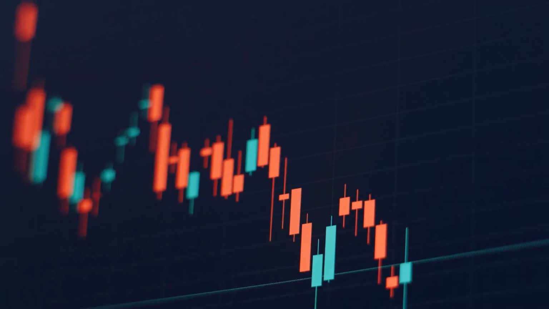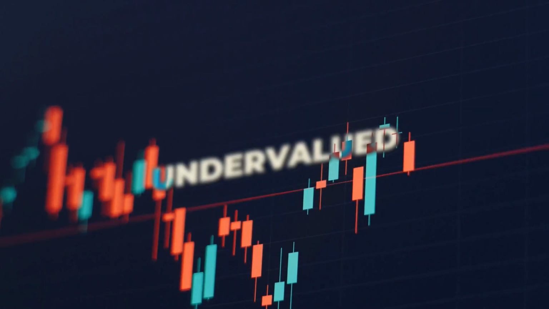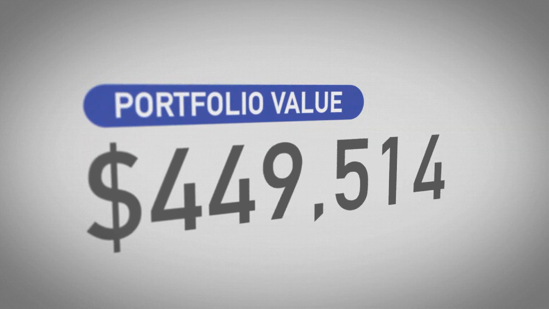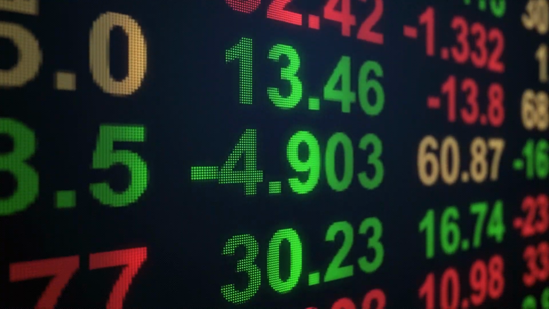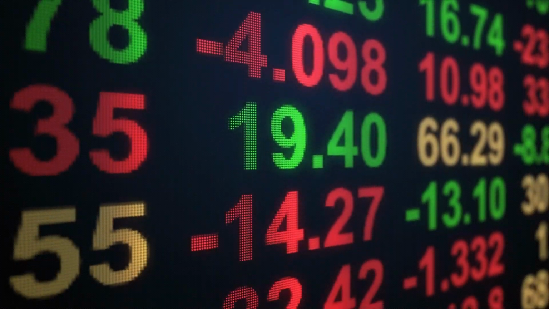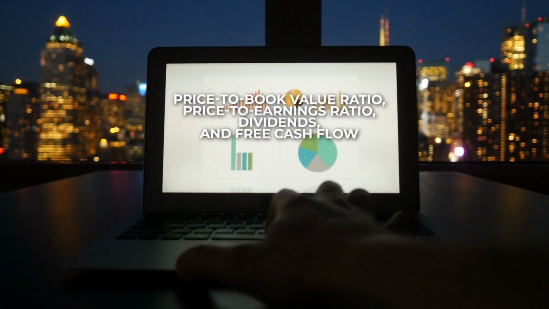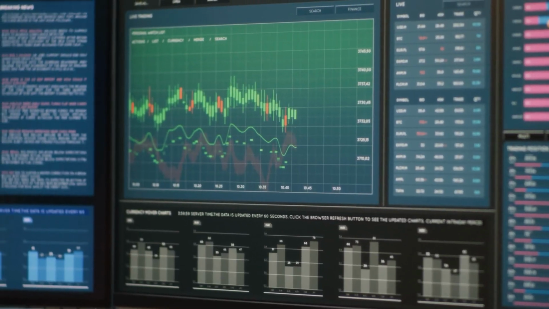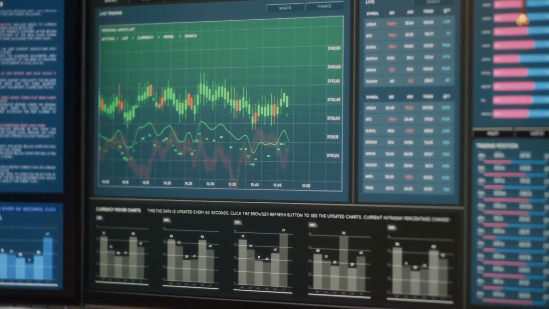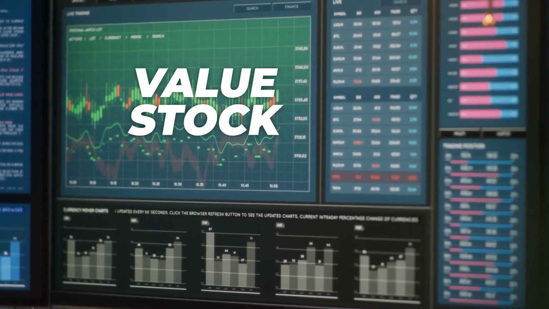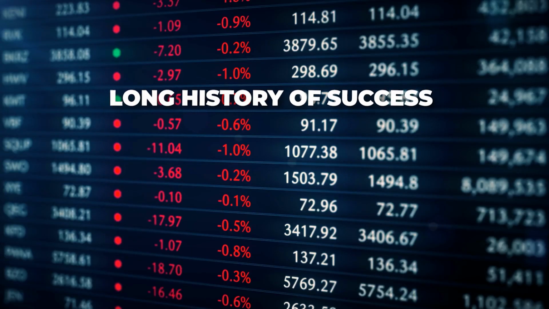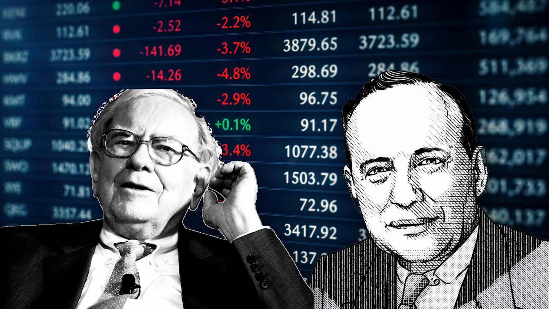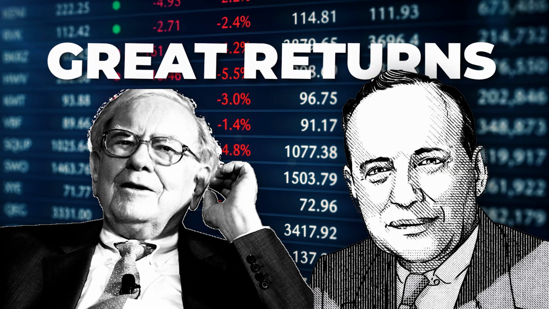The value factor focuses on investing in companies that the market has undervalued, believing that these companies will eventually appreciate to their true worth. To identify undervalued companies, investors look at various fundamental metrics such as price-to-book value ratio, price-to-earnings ratio, dividends, and free cash flow. If a company's stock price is trading lower than its intrinsic value based on these metrics, it is considered a value stock. Value investing has a long history of success, with famous investors like Benjamin Graham and Warren Buffett being known for using this approach to achieve great returns.